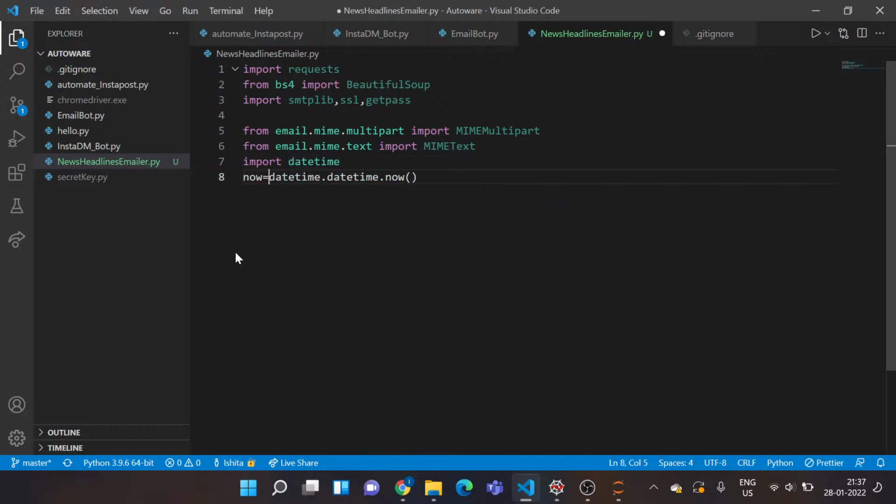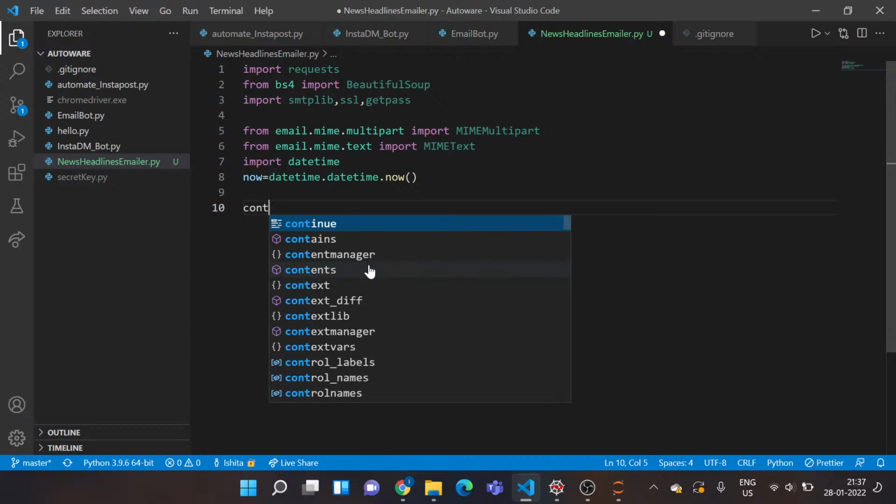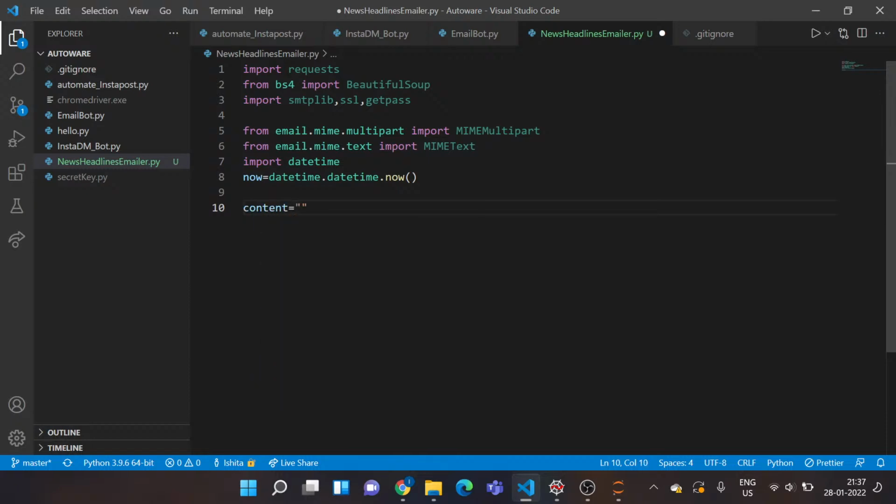I'll store it in this variable because I want to know on what day I'm getting my email. I've just initialized it beforehand, and this content I'm also initializing beforehand.